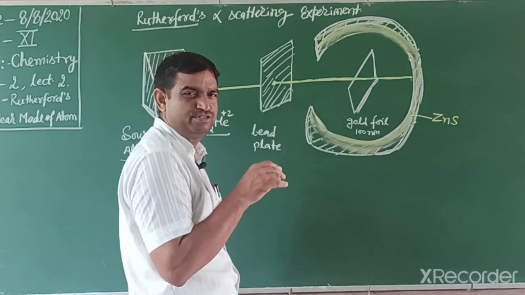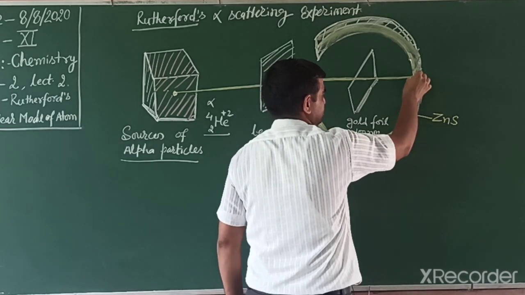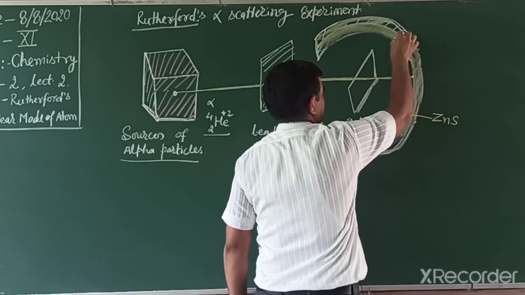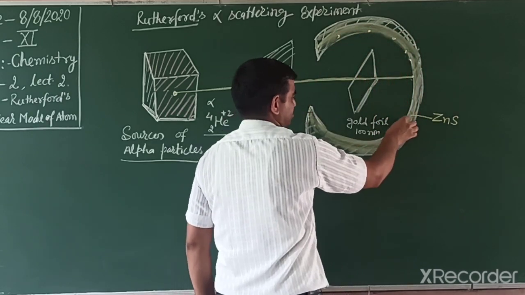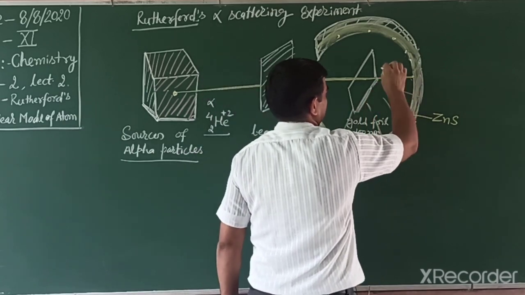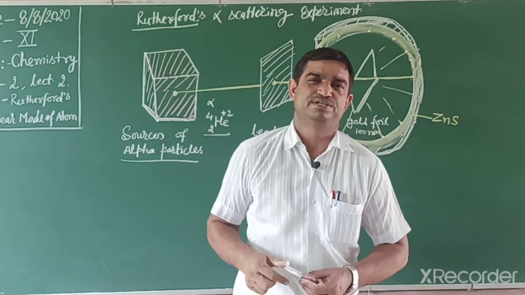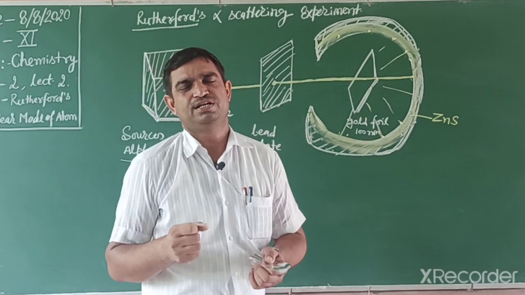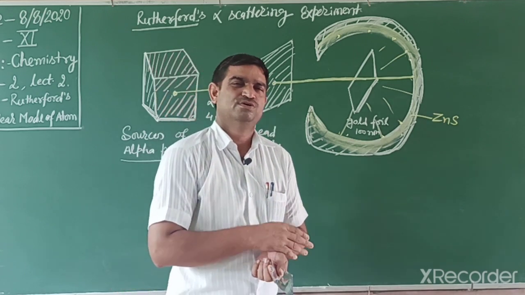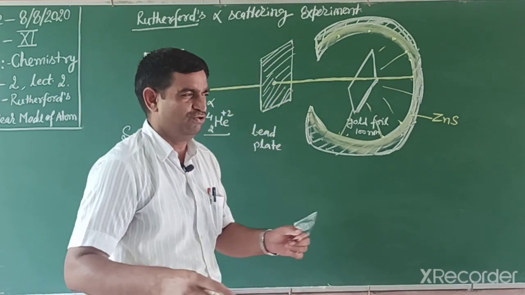When a particle hits it, a slight glow forms, so we can easily identify where the hit is, whether the particles move to this side or that side. But what happened? Out of 20,000 particles, only 1 or 2 particles bounced back. Some particles were slightly deflected, and many particles passed through without deflection, without deviation, with no hurdle.